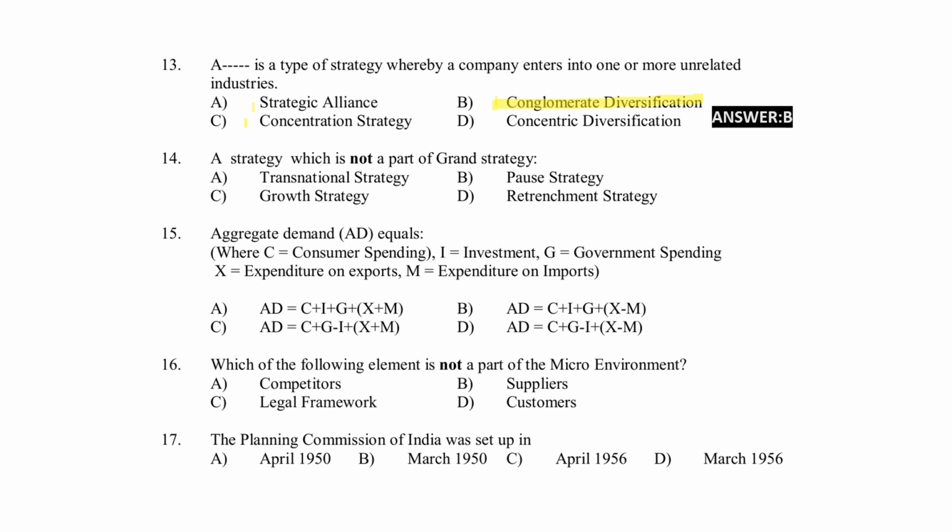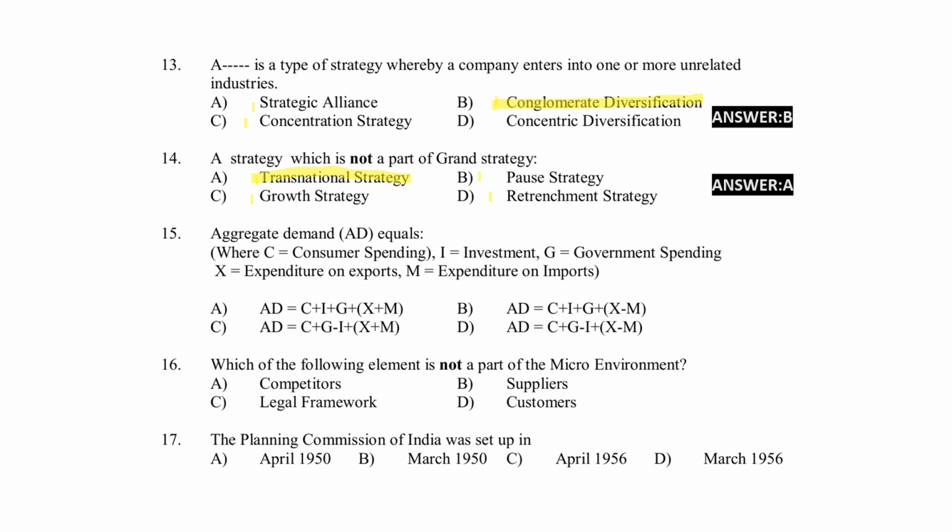Next, a strategy which is not a part of grand strategy. Option A transactional strategy. Option B pause strategy. Option C growth strategy. Option D retrenchment strategy. Right answer option A transactional strategy.